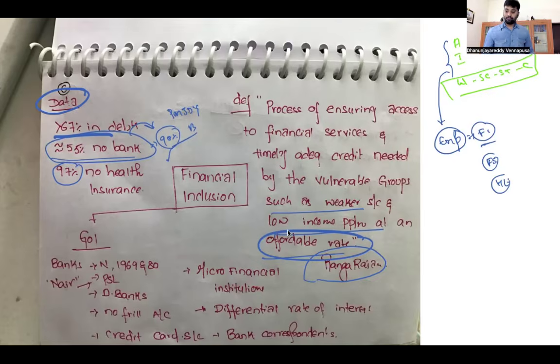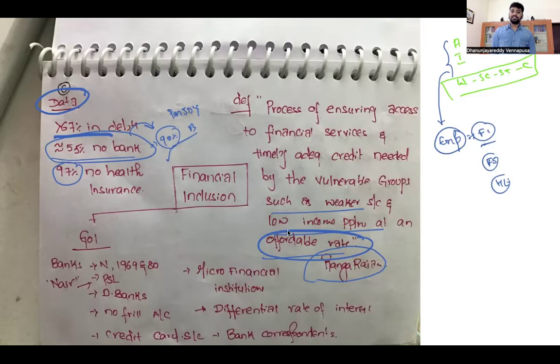What did the Government of India do to promote financial inclusion? First, Indira Gandhi did a beautiful thing, the nationalization of banks in 1969 and 1980, where almost 20 banks were nationalized because these private banks were not going to the rural areas or unserved and underserved areas of the country. To make the banks reach these areas, bank nationalization happened. However, it negatively impacted the banking sector altogether. That is another story, but this is an effort that the Government of India has made.